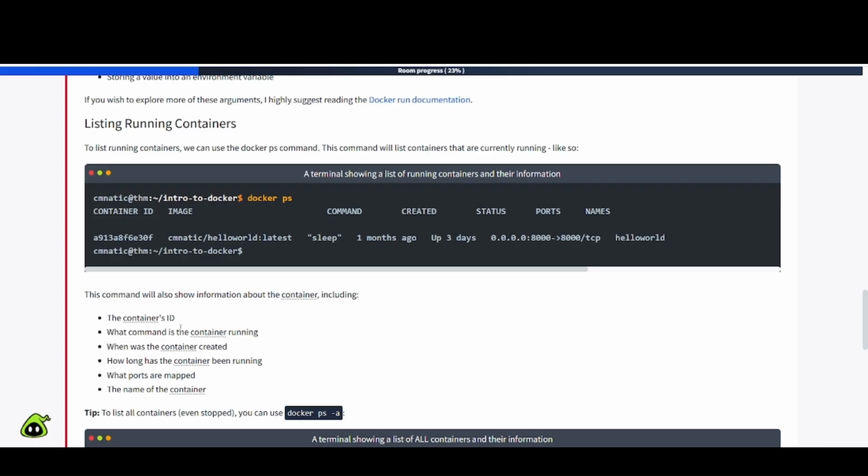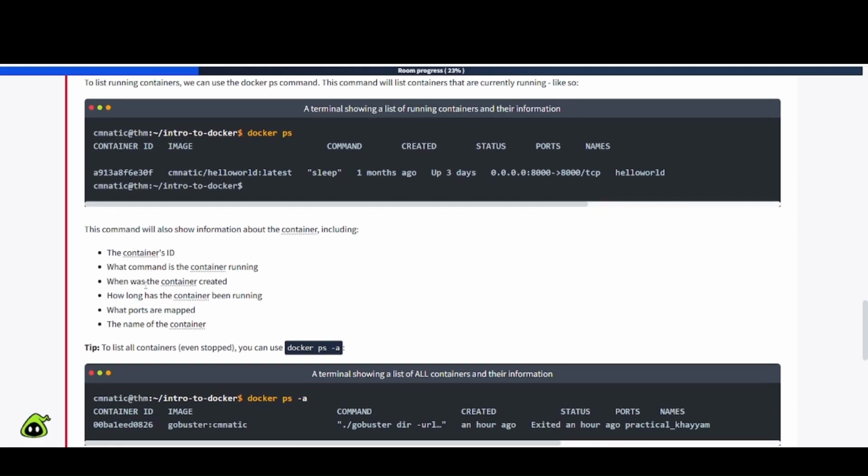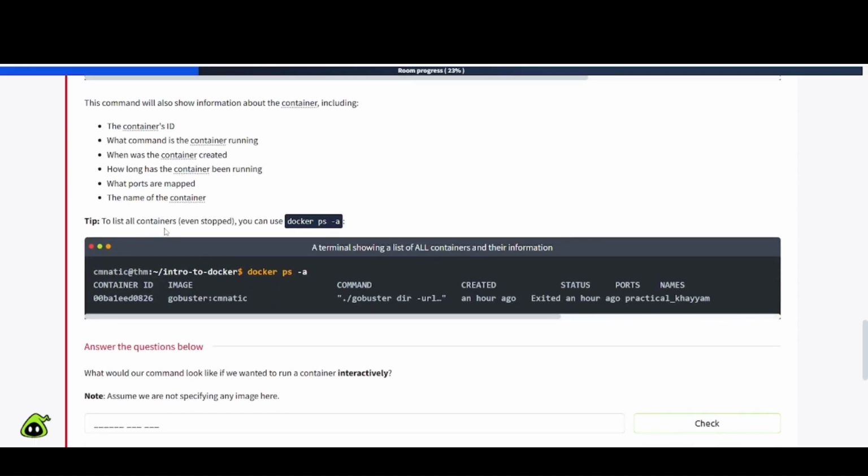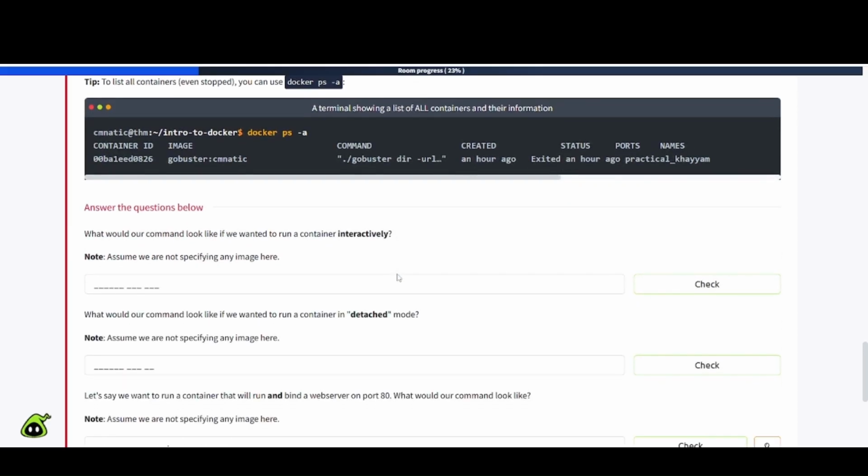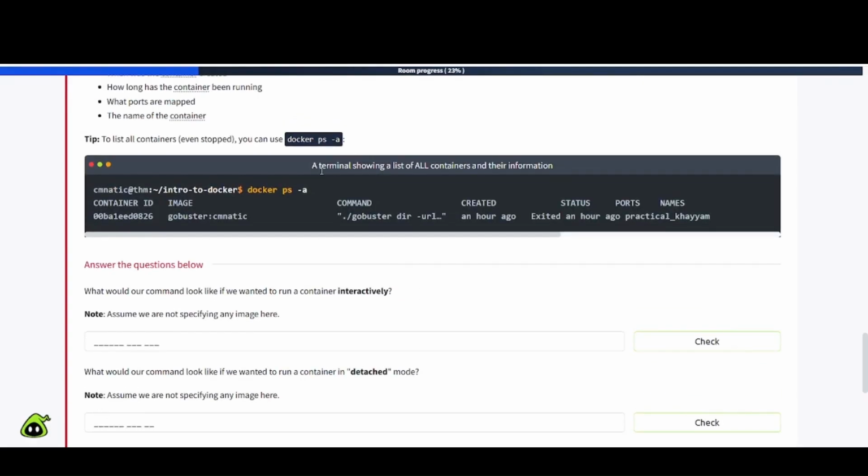The container's ID, what command the container is running, when the container was created, how long the container has been running, what ports are mapped, and the name of the container. To list all containers, even stopped ones, you can use docker ps -a. So that's good to know here. There's a lot of helpful information here about Docker that we could utilize, right? So here's an example of that, and there's the output.